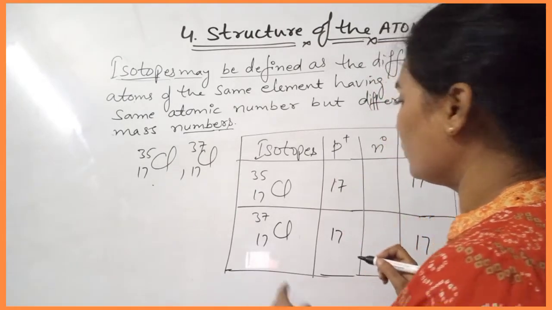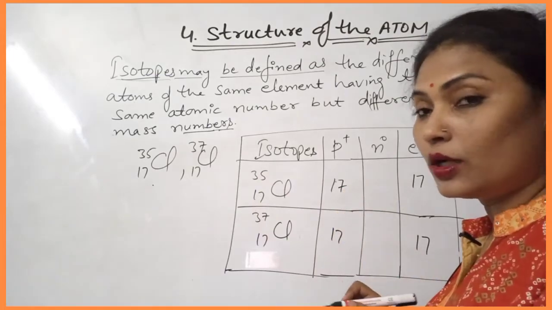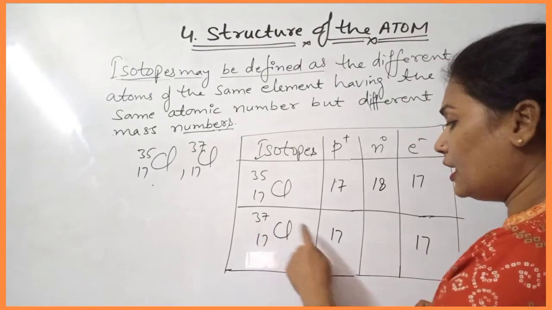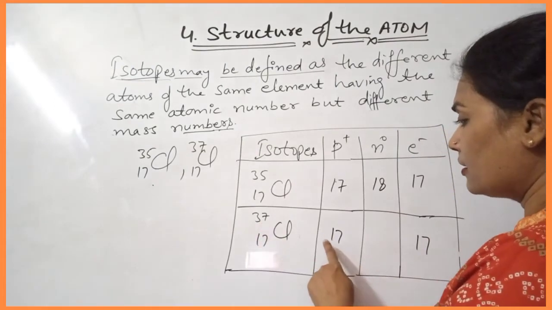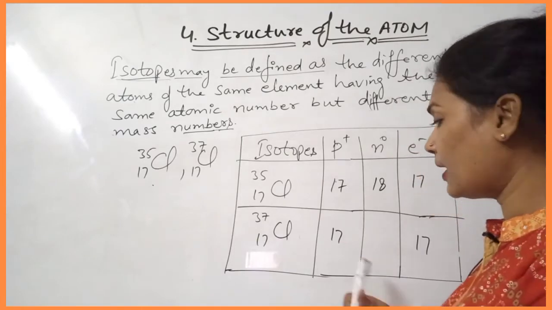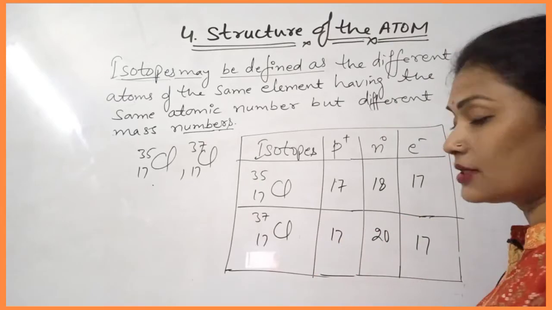Now you write 35 minus 17, and you get 18. Then 37 minus 17, you get 20. So the number of neutrons is 20.